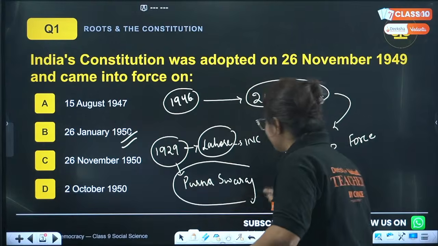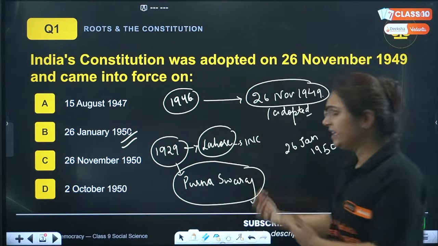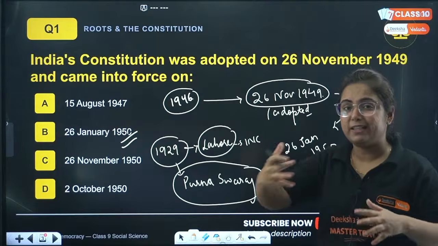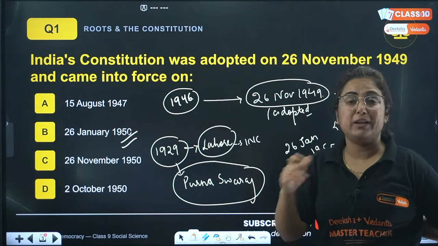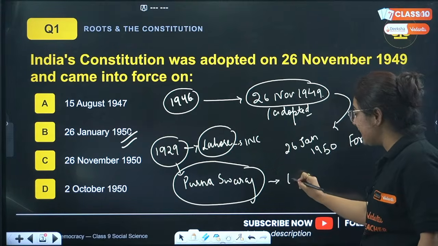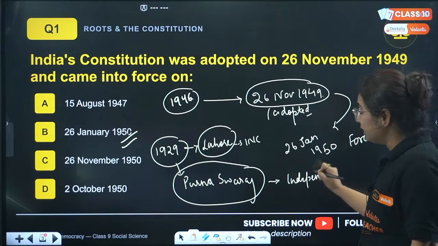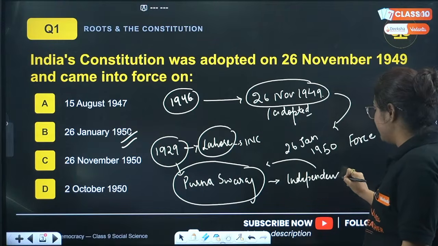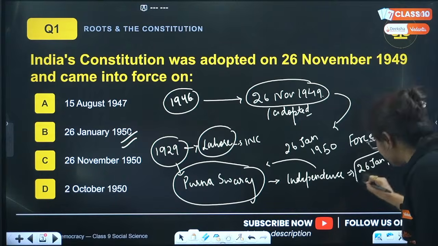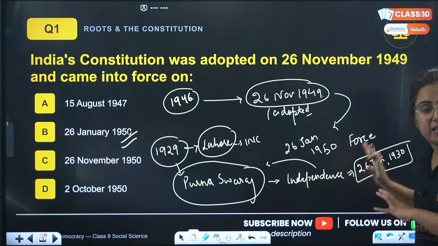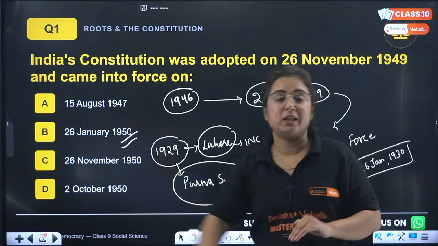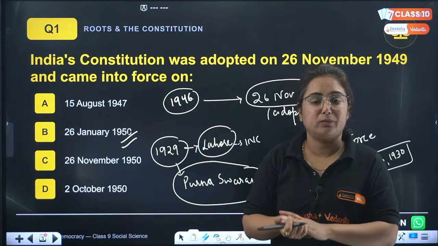Jawaharlal Nehru was leading this Indian National Congress at that time. He even hoisted the national flag on the bank of river Ravi, and it was decided that on a day when everyone was available, we will come together, meet and celebrate that day as the Independence Day, as we are demanding Purna Swaraj from Britishers. That date was 26th of January 1930. Hence, to keep the relevance of this date in history, when the Constitution was made on 26th of November, we brought it in force on 26th of January 1950.